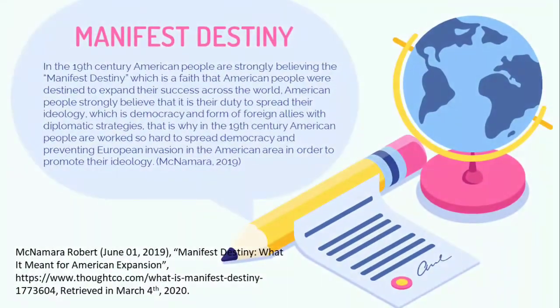Now we're going to talk about manifest destiny. You might be wondering what exactly manifest destiny is. Basically, manifest destiny is the fate of the American people: that the American people were destined to expand their ideology and democracy across the world. Americans strongly believed that it was their duty to spread their ideology, which is democracy, and form foreign alliances with diplomatic strategies.